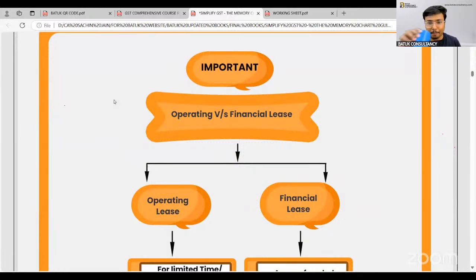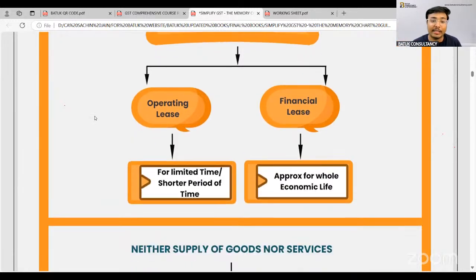Now, an important thing. I am giving you a very important example from the perspective of bifurcation of supply of goods or supply of services. Just look at this example very carefully. Operating lease, financial lease. If you are a BCom graduate, a GST practitioner or a chartered accountant, then we have a good amount of knowledge regarding these terms, operating lease and financial lease.